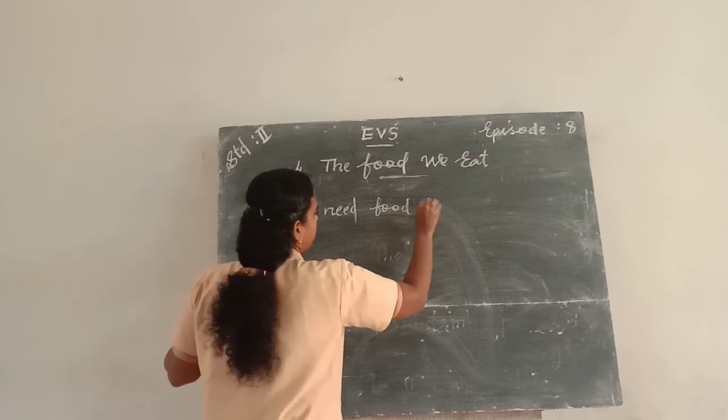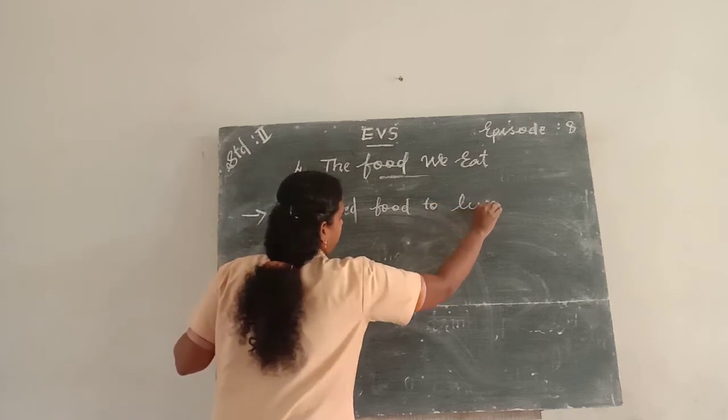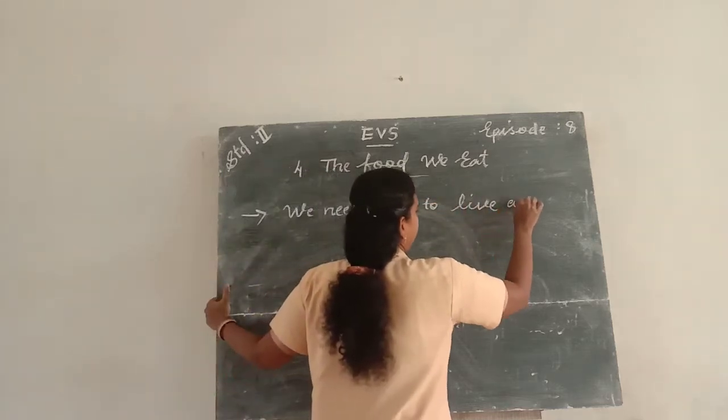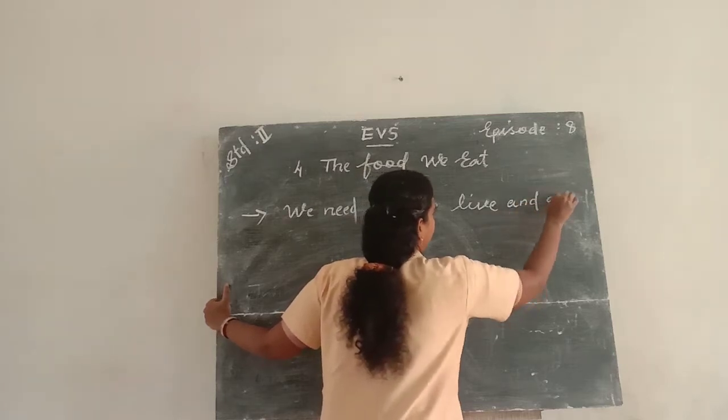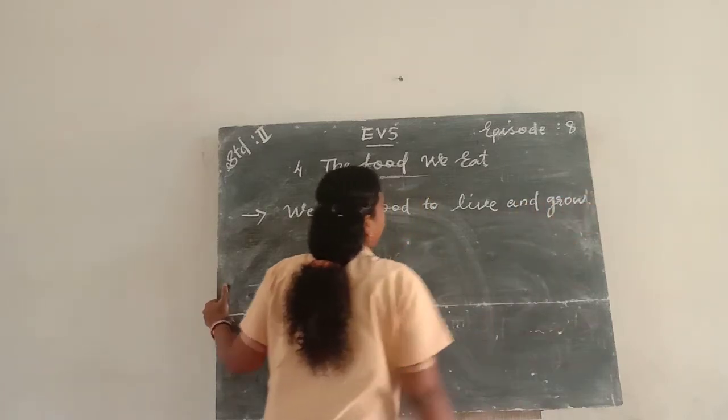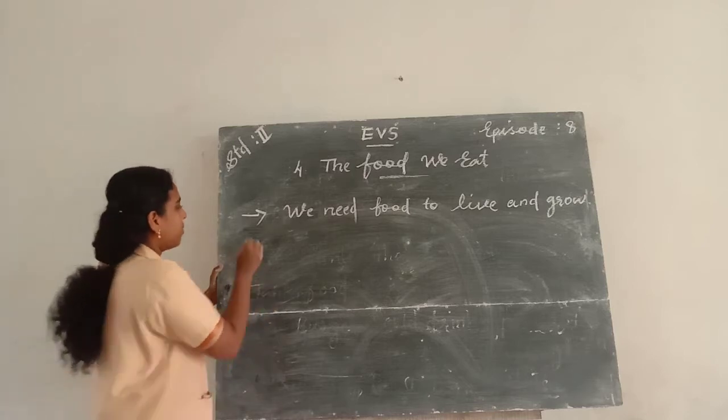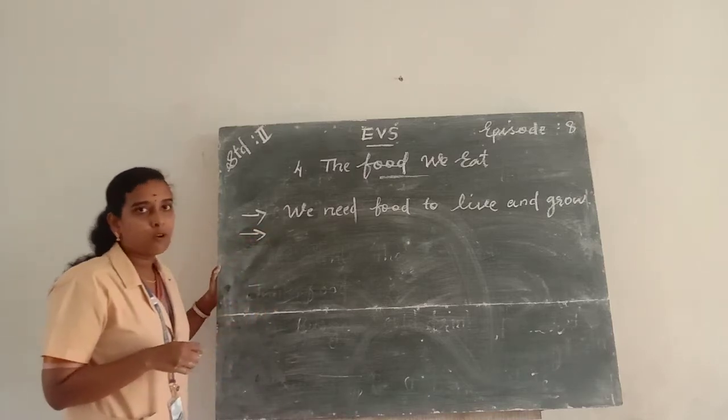We need food to live and grow. And the second one is sources of food.